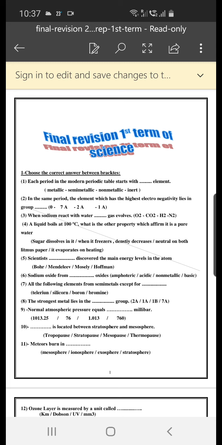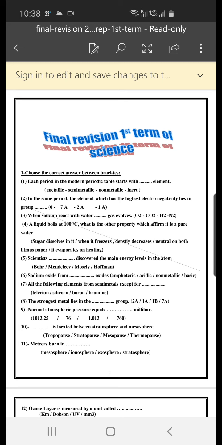3. When sodium reacts with water, space gas evolves: O2, CO2, H2, or N2. The answer is H2. A liquid boils at 100 Celsius. What is the other property which affirms it's pure water?